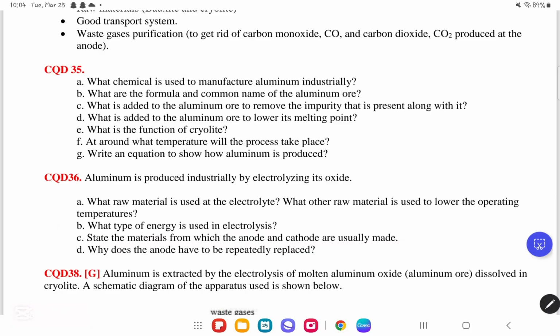CQD number 35. What chemical is used to manufacture aluminum industrially? It is molten aluminum oxide.